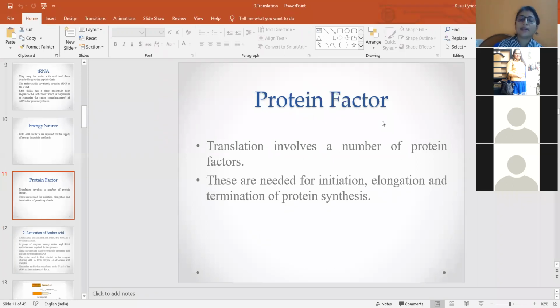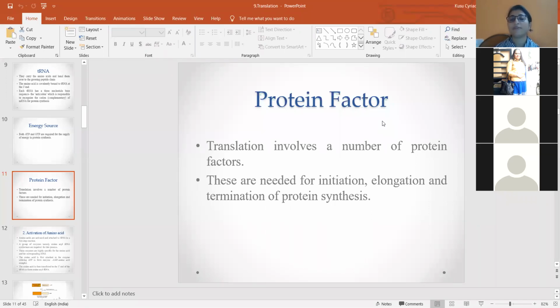And the next component which is very essential for protein synthesis is the protein factors. In general they are called protein factors, but based on the stages of protein biosynthesis they are categorized with different names.